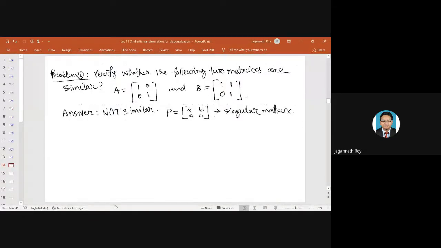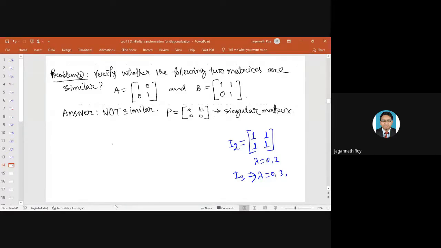Have you verified? Trace is 3, no, sir. 1, 1, yeah. For this one, lambda equals 0 and 2, if we have I2. But if we have I3, then lambda will be 0 and 3.